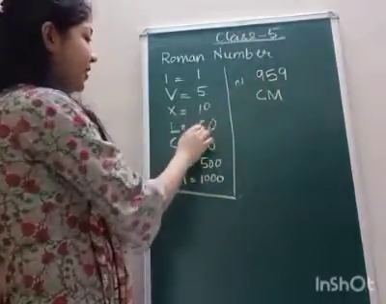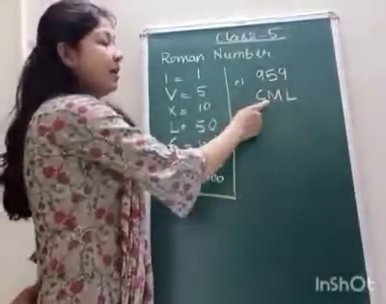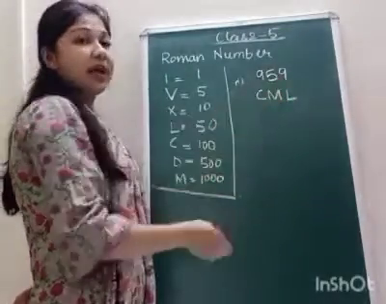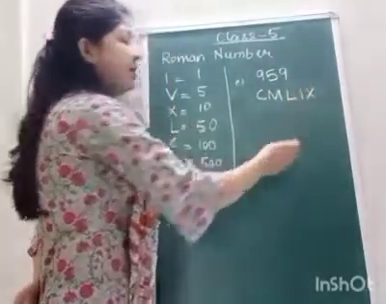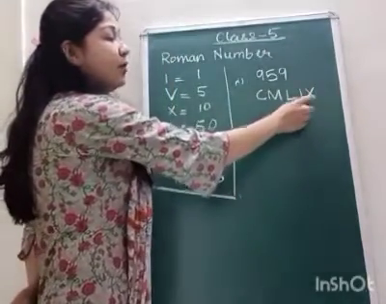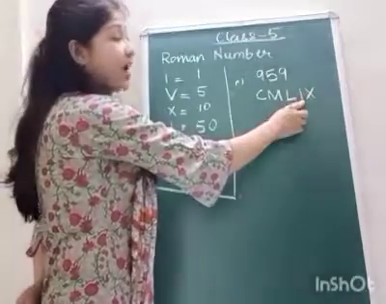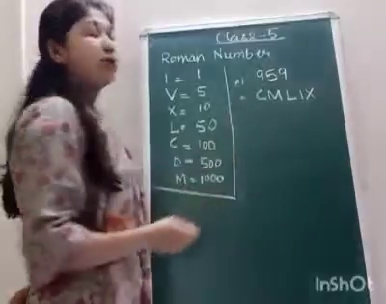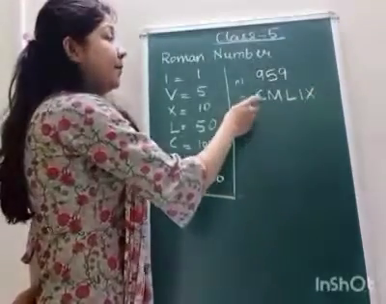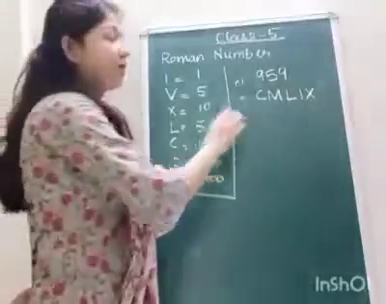Now for 50, we will use L. Here we have 950. And for 9, we will write X and I. If we write a lower value before the greater value, the numbers will be subtracted. So 10 minus 1 is 9. So this is how we have to write the Roman numeral of 959.